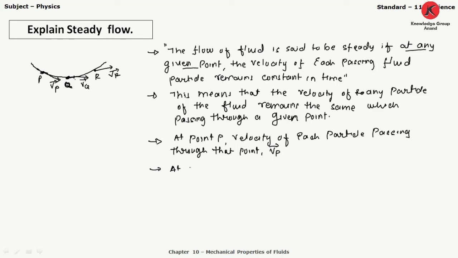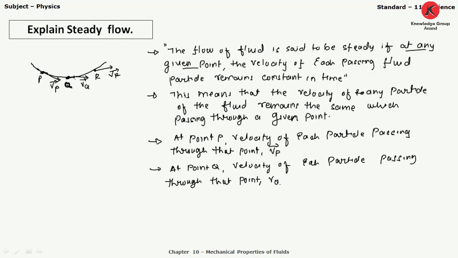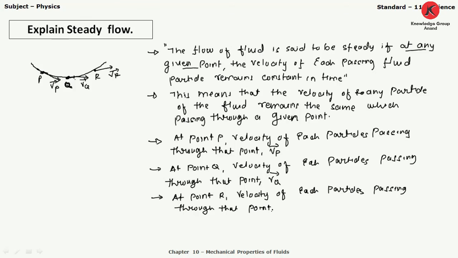Similarly, at point Q, the velocity of each particle passing through that point is Vq, and at last at point R the velocity of each particle passing through that point is Vr.